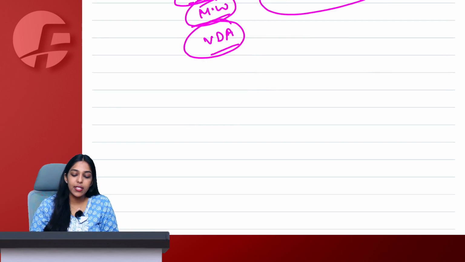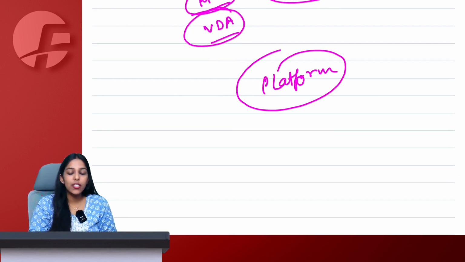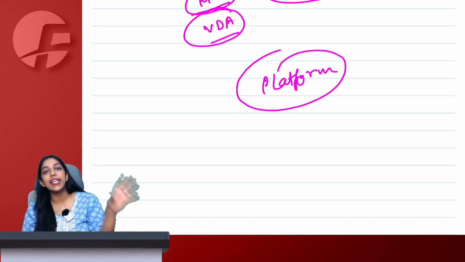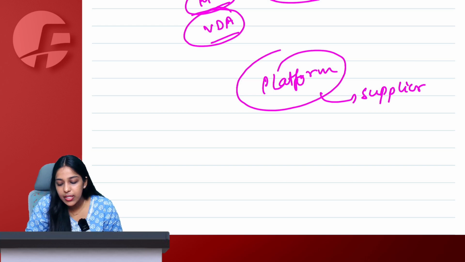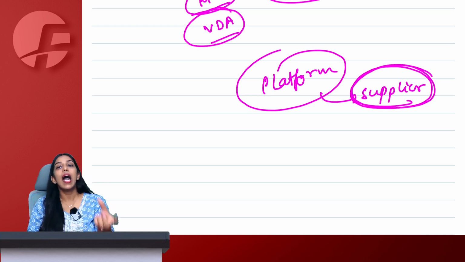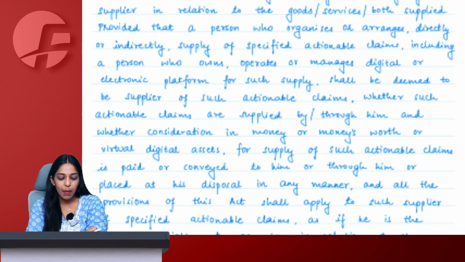Now in this case, the online platform that is organizing everything or arranging everything will be treated as a supplier of these kinds of goods or services, and now this person will have to discharge all the duties as a supplier, collect GST and pay it to the government. This is the amendment here.